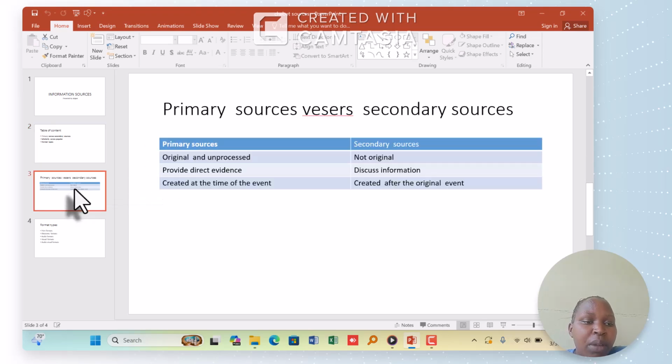Here, the primary source: primary sources are original and unprocessed. Then secondary sources are not original. Primary sources provide direct evidence, while secondary sources discuss information. Primary sources are created at the time of the event, while secondary sources are created after the original event.